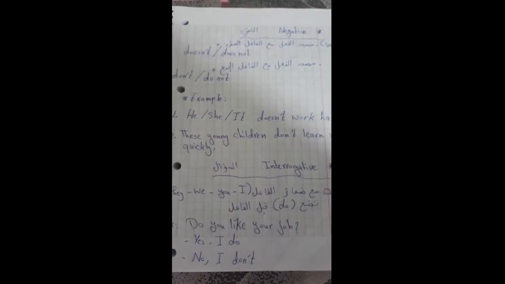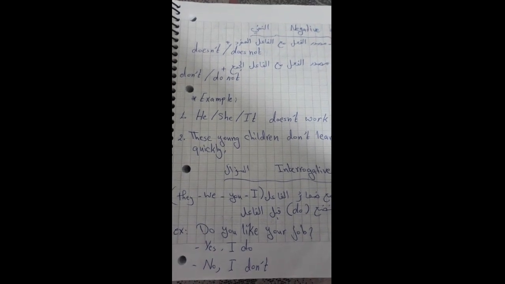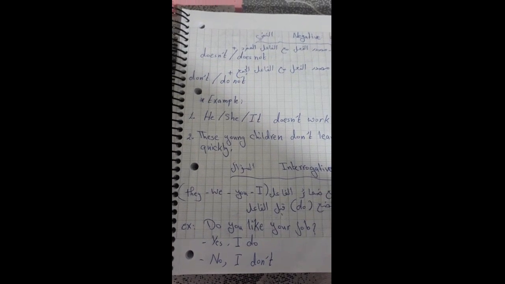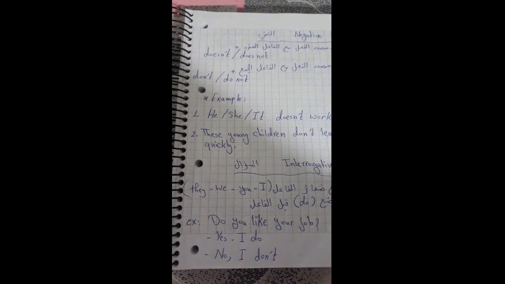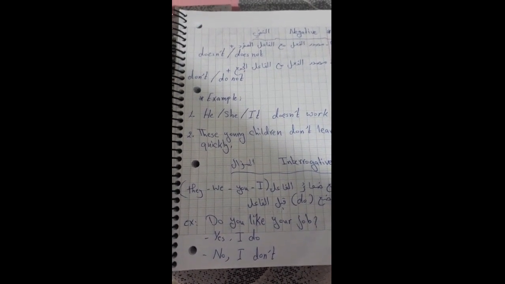We want to talk about the interrogative. We want to ask a question. How can we ask a question in the present simple? First, with the pronouns they, we, you, and I, we use do before the subject. For example, do you like your job? As we see, the subject is you and do is the helping verb that we use to ask a question. The answer should be yes, I do if yes, and no, I don't if not.